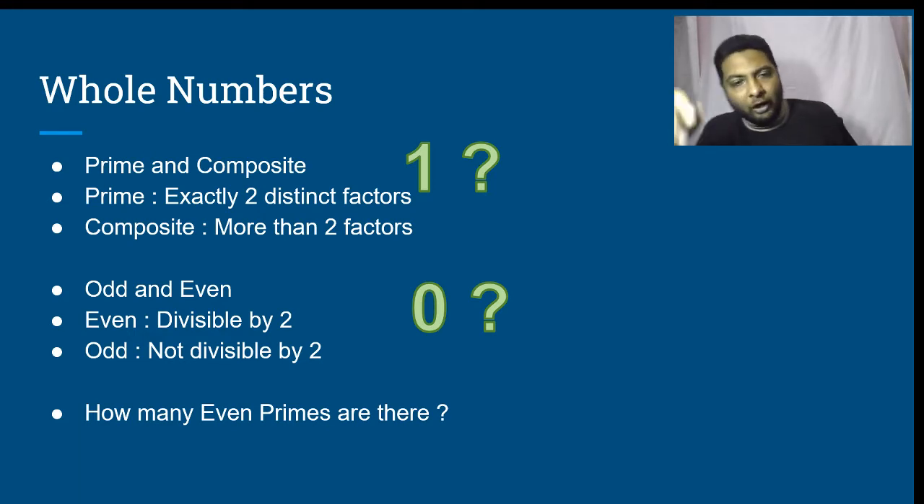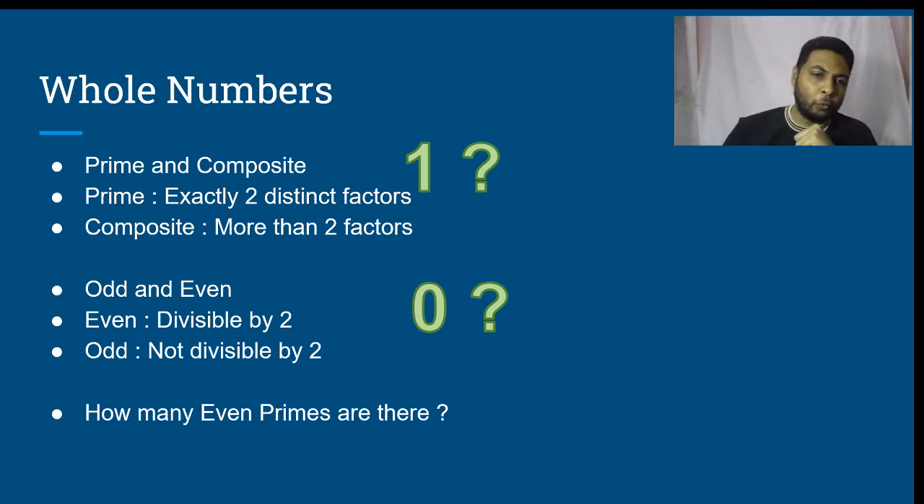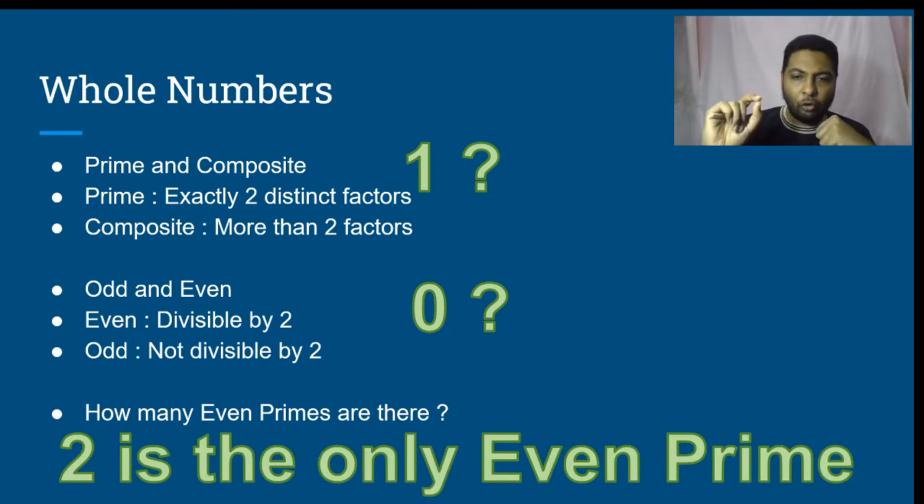Some of you might have got it right. There is only one even prime, and that is 2. 2 is the only even prime, because other than 2, take any other even number, it will have 2 as one of its factors, thereby making that number a composite number. So 2 is the only even prime.